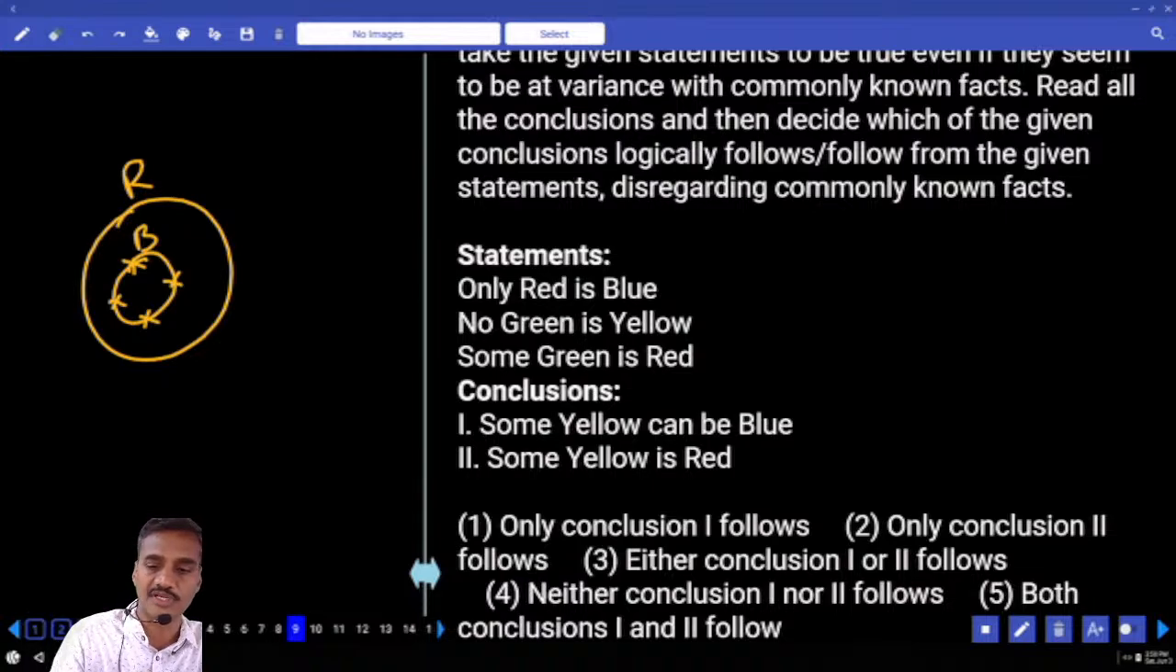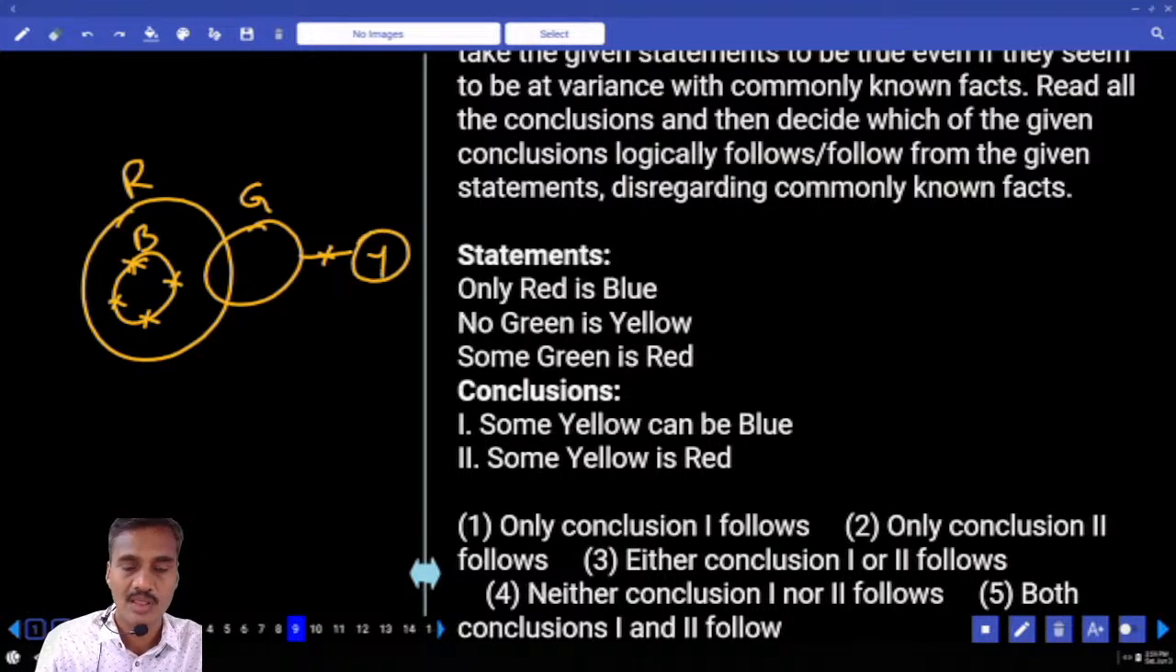No green is yellow, some green is red. Now green and red intersect, and no green is yellow, so there is no intersection between green and yellow. Then the first one, some yellow can be blue. Some yellow can be blue means yellow and blue can be intersected or not? Can we bring yellow like this?